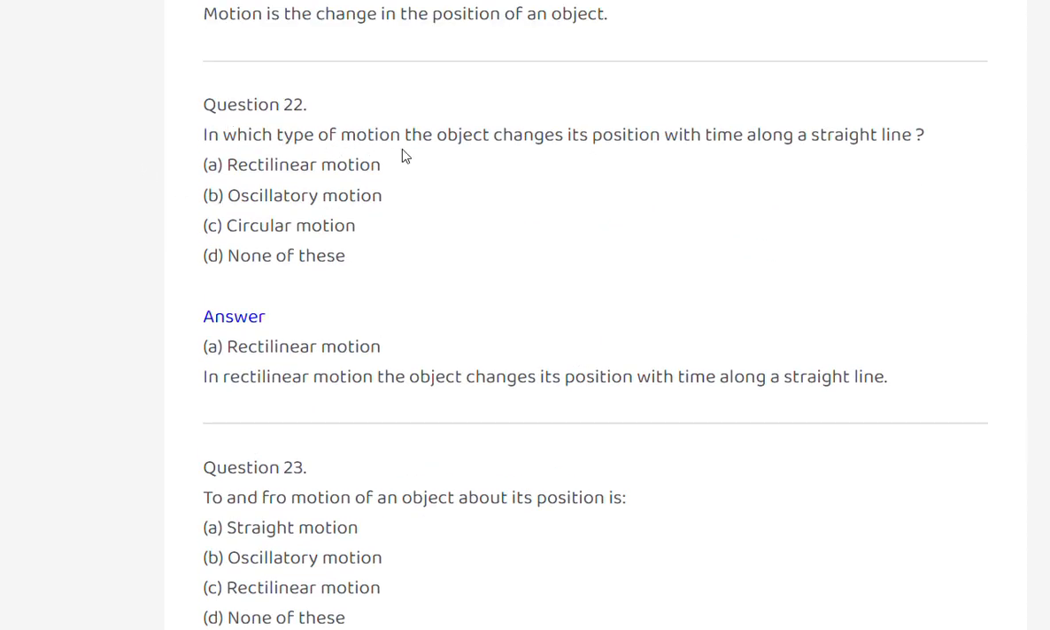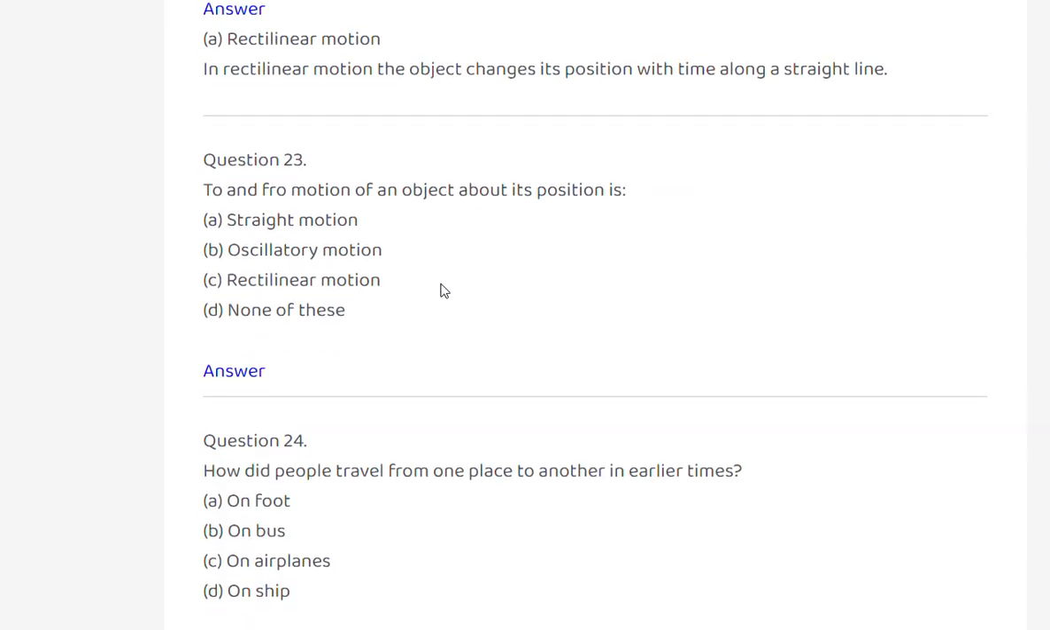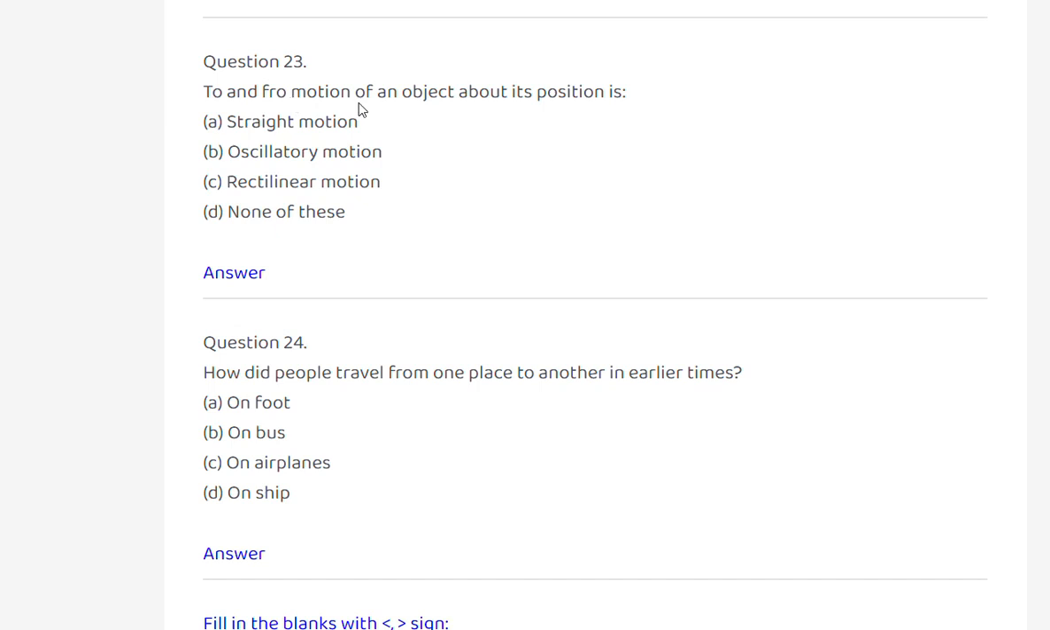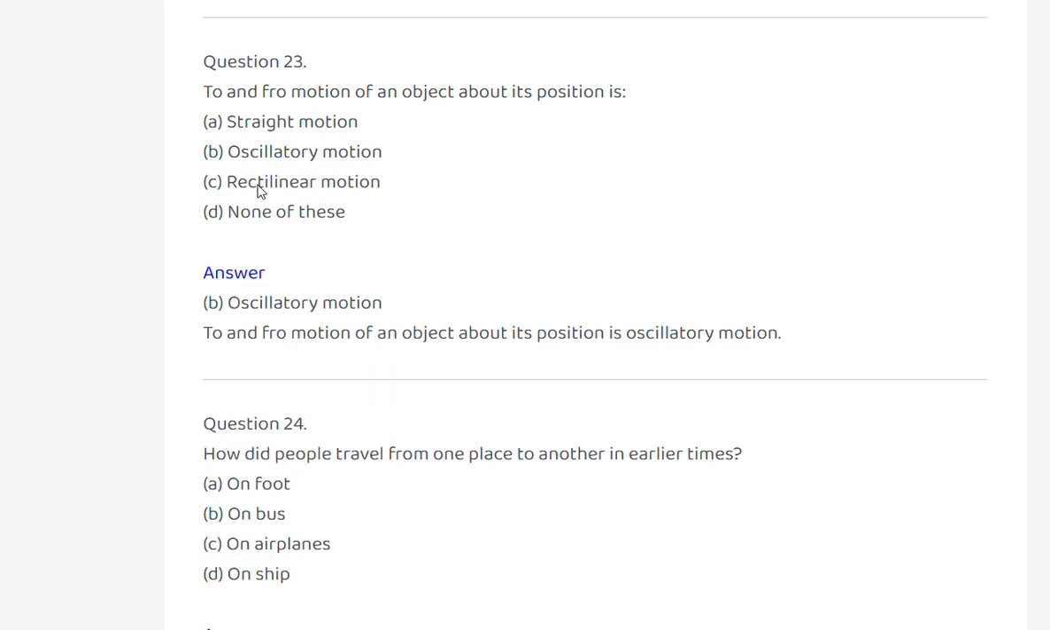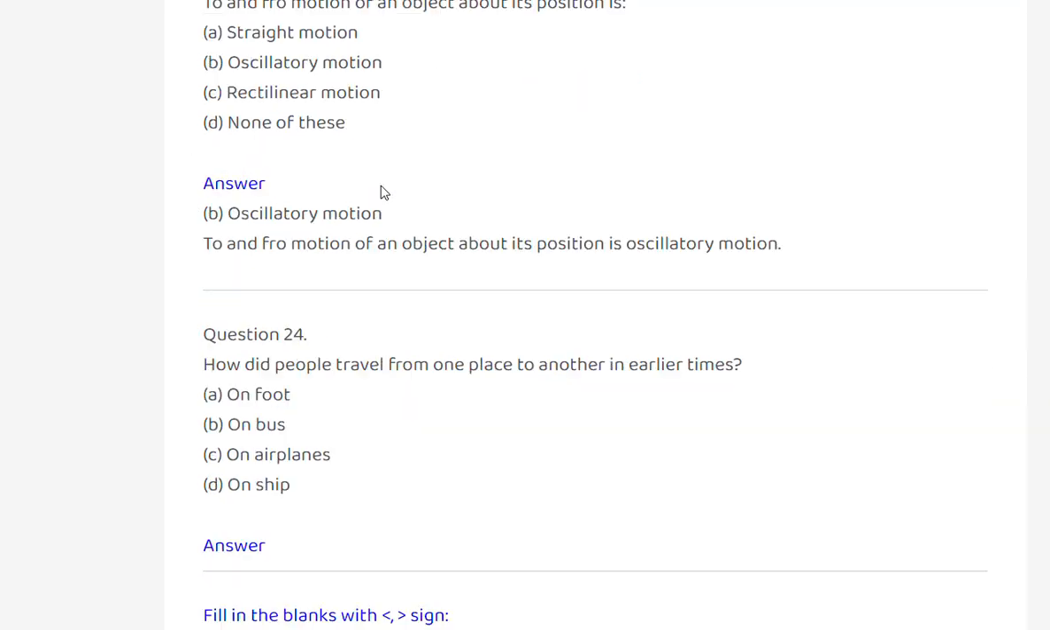Next. In which type of motion does the object change its position with time along a straight line? Rectilinear motion, oscillatory motion, circular motion, none of these. Option A. To and fro motion of an object about its position is straight motion, oscillatory motion, rectilinear motion, none of these. Option B. Oscillatory motion.